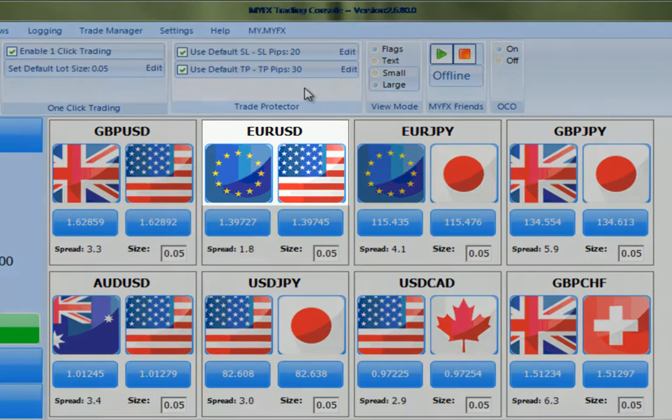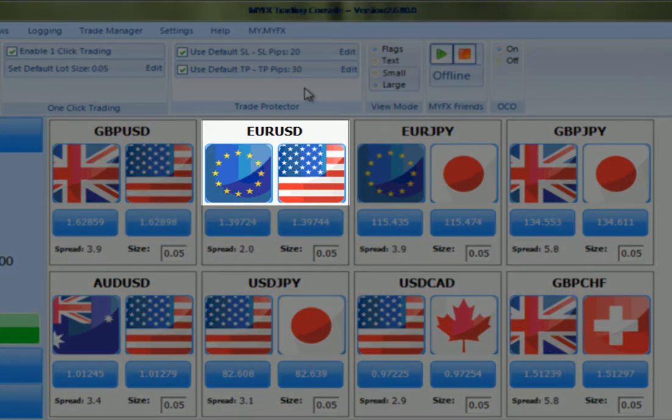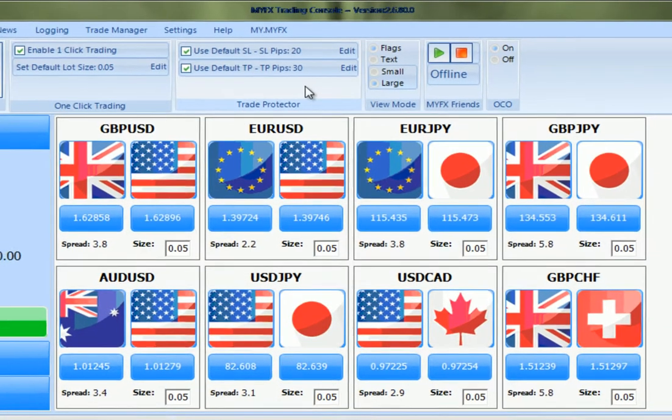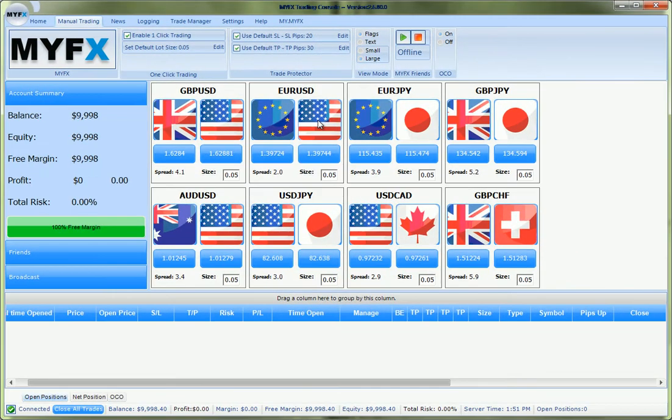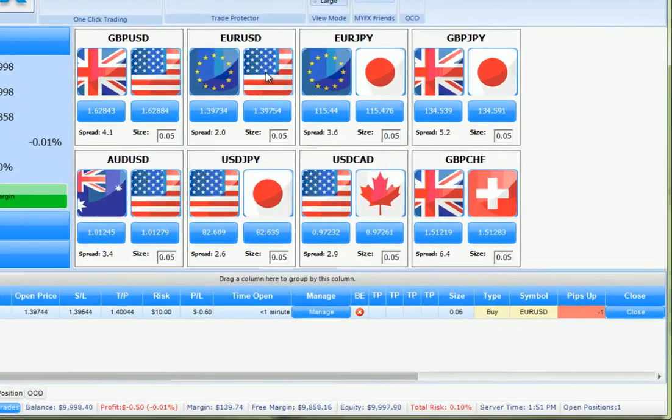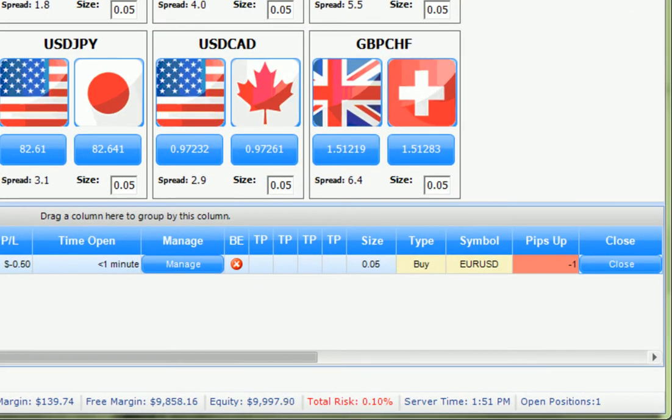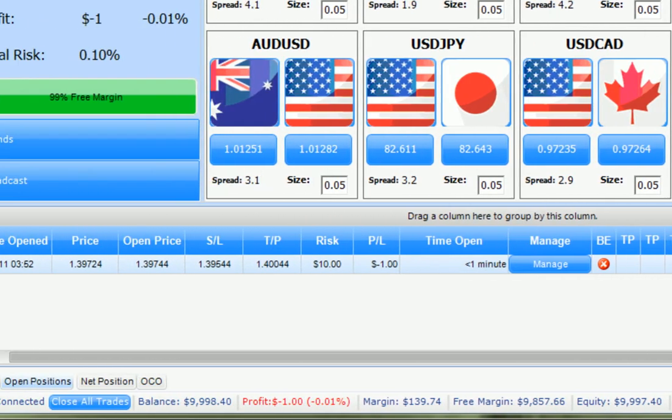Now, by clicking on the flag icon to enter our trade, you will notice that the stop-loss and take-profit settings are instantly applied to our position and can be viewed either in the pip amount or the price level.